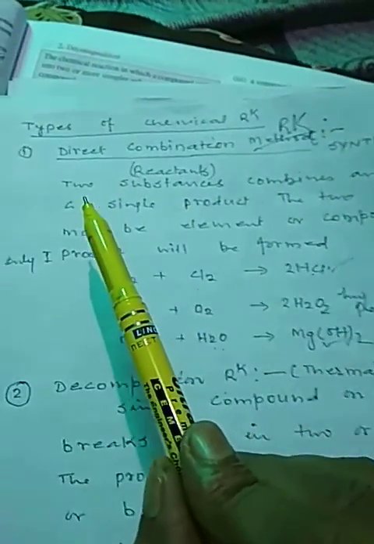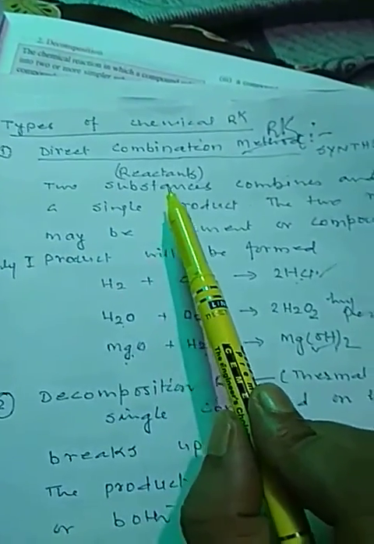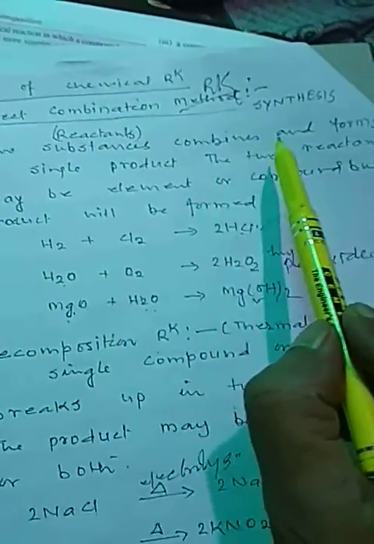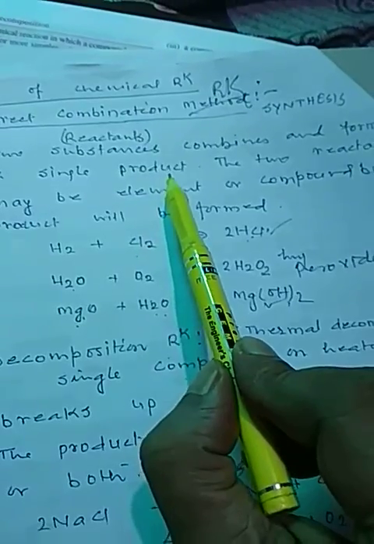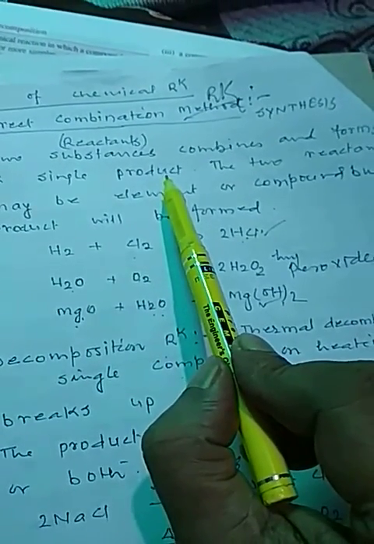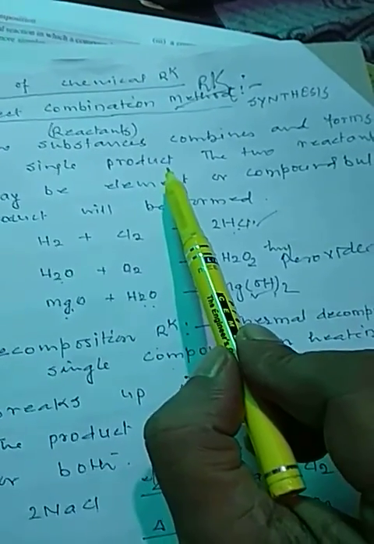In these reactions, 2 substances combine, meaning 2 reactants react and form a single product. Two reactants react, form a single product.